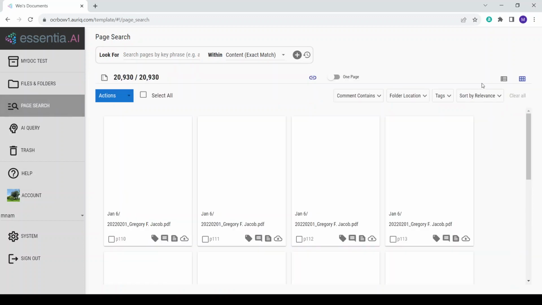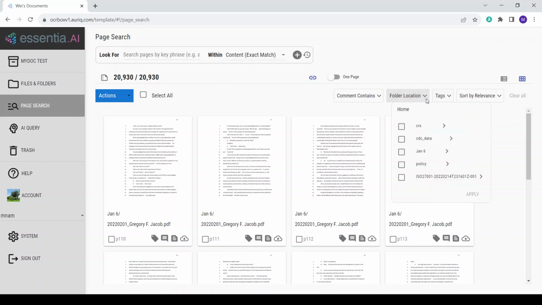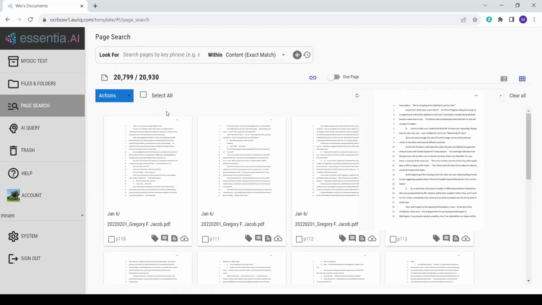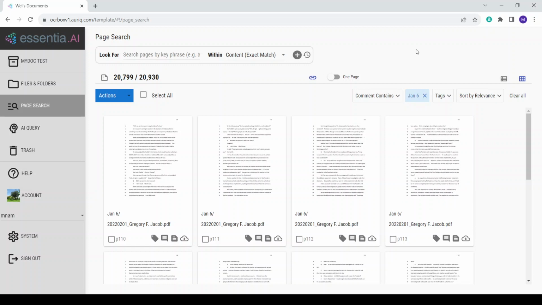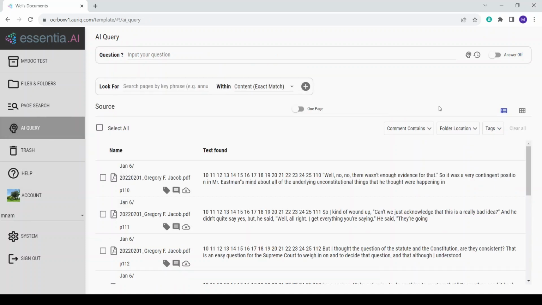Overall, the documents in that folder are 20,000 plus pages, so it's going to be kind of difficult to sift through them if you want to find answers. So if we use the generative AI and semantic search capabilities that we've integrated here with Essentia AI, one of the things we can do is narrow down the scope to help us get better answers.